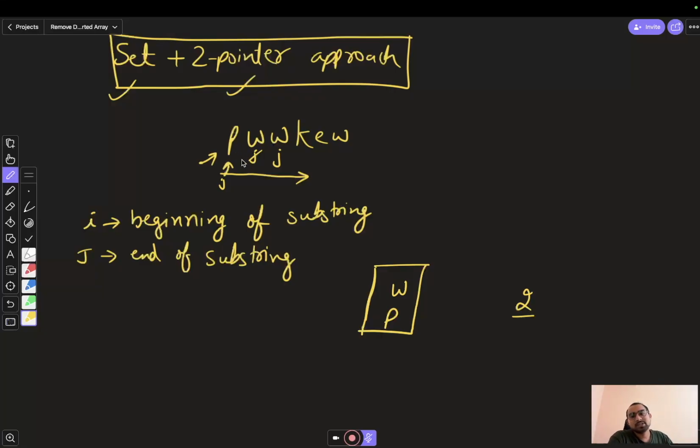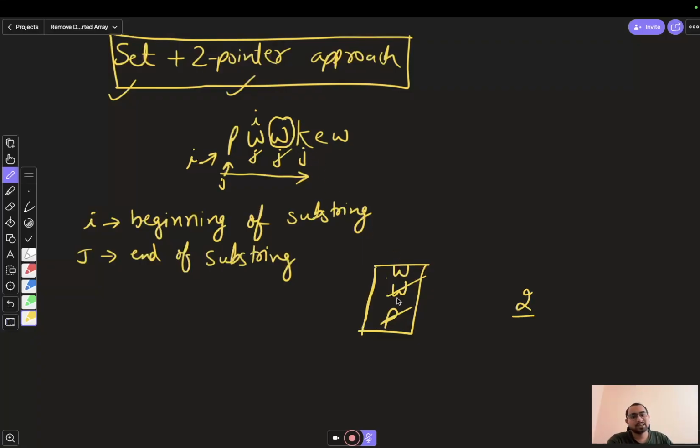So what's the approach there? From the beginning of the string, which was this i, we will keep on increasing until this W is encountered. So we came to this P, we'll remove this P from the set. Then again we'll check if W is still there, it is still there. Then again we'll increase the value of i, and remove this also, and now i is equal to j, and there is no W present over here, right? So we will put this W and we will increase the value of j.